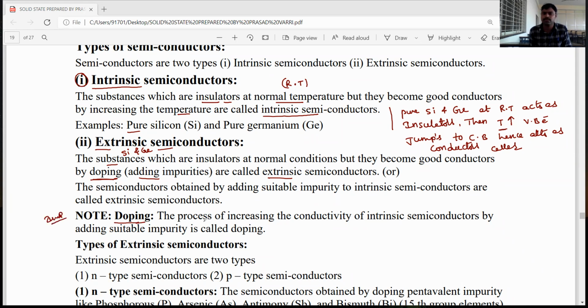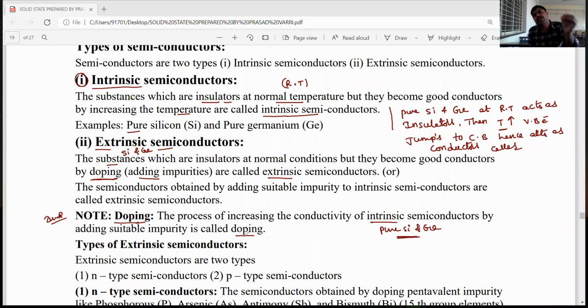What is doping? Doping means the process of increasing the conductivity of intrinsic semiconductors. Intrinsic semiconductor means pure silicon and germanium. In the pure state they act as insulators, so to increase their conductivity we add impurities. The addition of impurities to pure silicon and germanium to increase their conductivity is known as doping.